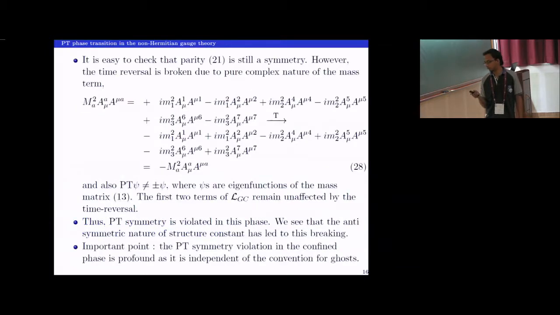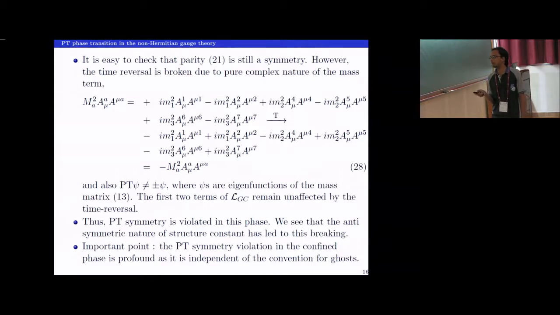So its parity for gluons is defined in equation 21, and it is easy to check that the Lagrangian in the PT condensed phase will preserve this parity symmetry, but the problem comes in the time reversal symmetry because of this purely imaginary mass term. When I expand it and apply time reversal, you can see that it acquires an extra minus sign. So the PT is broken in this phase.